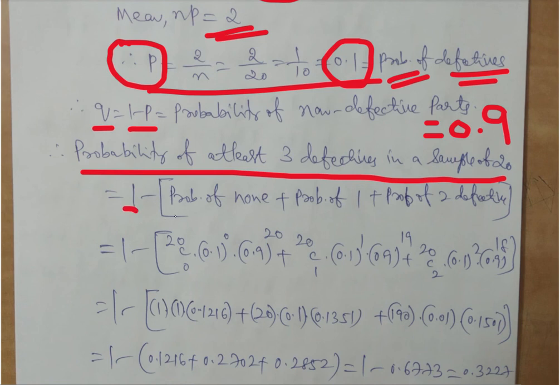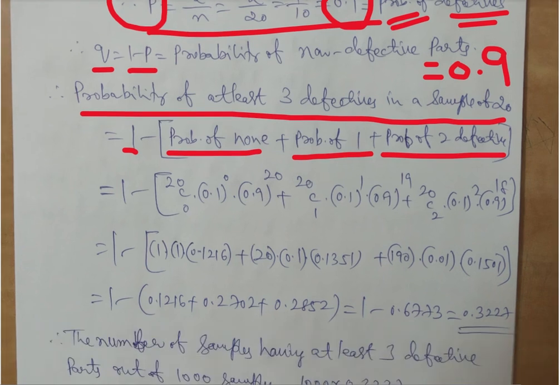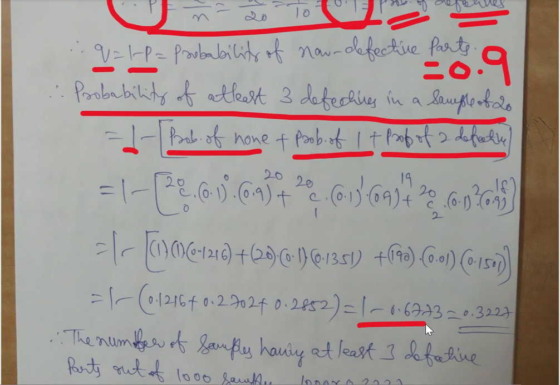So I think this is convenient for us, that is taking probability of 0, probability of 1, probability of 2, that is b of 0, b of 1 and b of 2. If you add them, you will get some number, subtract that number from 1, you will get the actual probability. So b of 0 is nothing but nC0, p power 0, q power n minus x, that is 20, plus nC1, p power 1, q power 20 minus 1, that is 19.